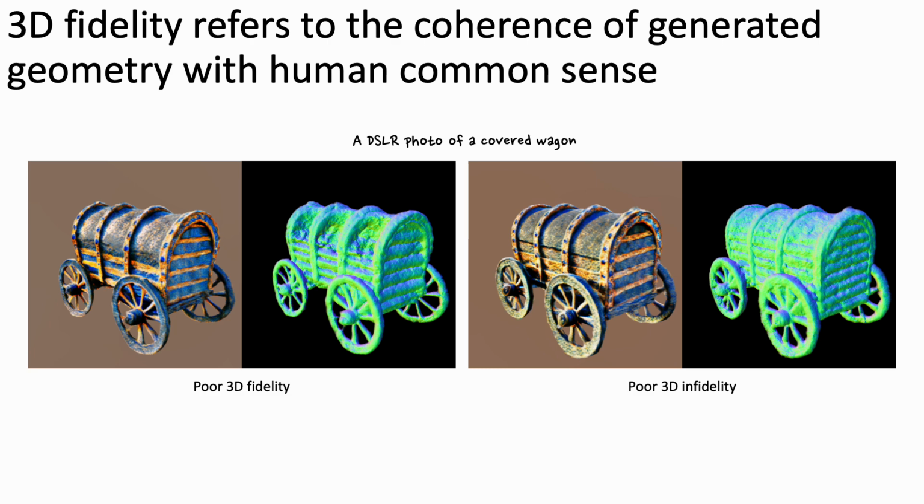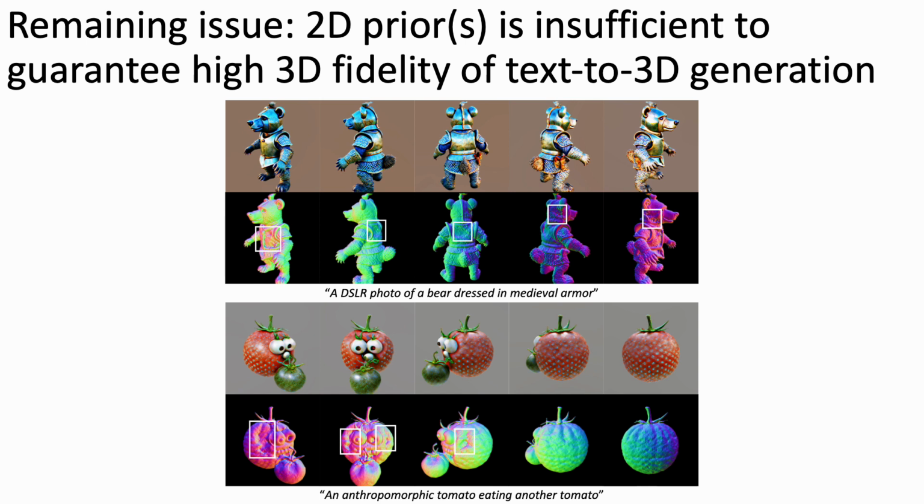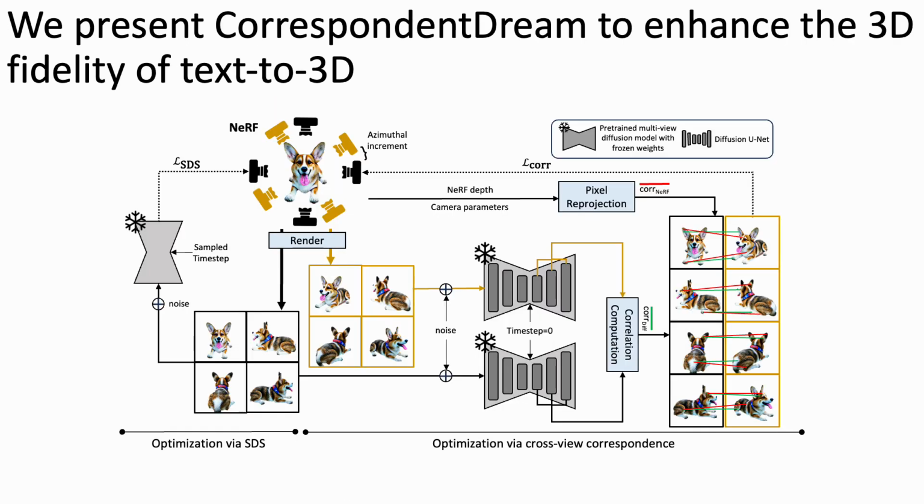However, using single or multi-view diffusion models as the critique provides 2D priors only. The disparity in dimensionality between the 2D priors and the final 3D representation makes it insufficient to ensure the 3D geometry fidelity of the generated output. In this work, we present CorrespondentDream, whose aim is to improve the 3D fidelity of text to 3D generated outputs by using cross-view correspondences.